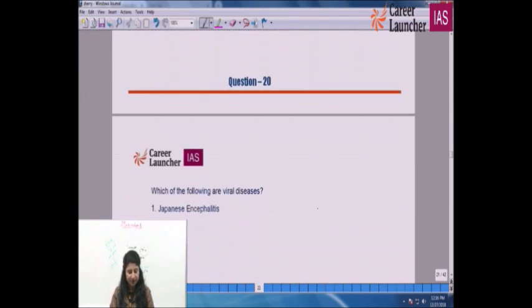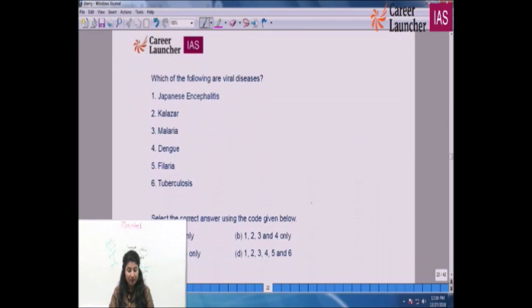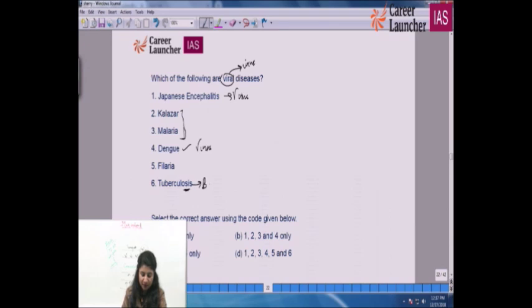Again, your NCERT. Which of the following are viral diseases, caused by virus, not bacteria? Kala Azar and malaria are not caused by virus. Dengue is caused by virus. Japanese encephalitis is caused by virus. That means they are viral. TB, that is tuberculosis, is caused by bacteria.